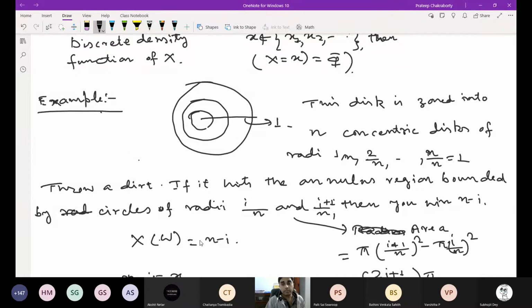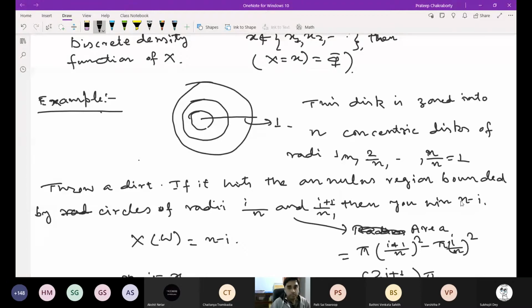The values are only from 1 up to n. So this is a discrete random variable.